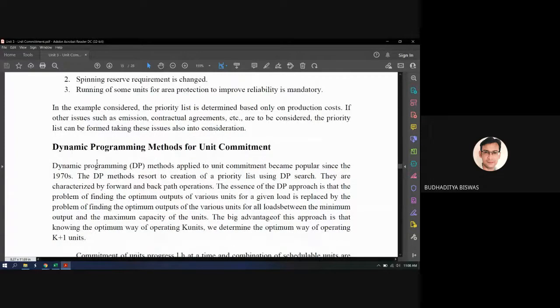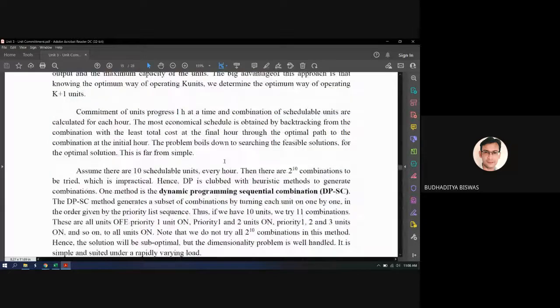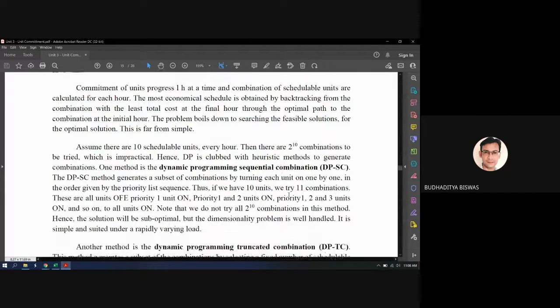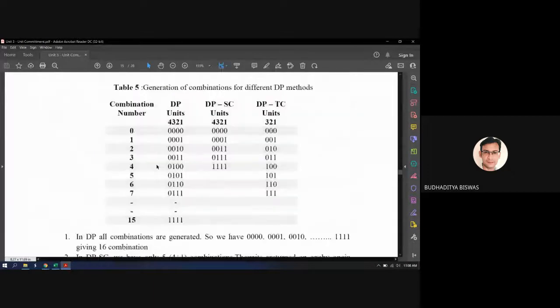Then in the next they will start with the dynamic programming method, and there are two types of dynamic programming methods. One is DPSC, dynamic programming sequential combination, and second one is DPTC, dynamic programming truncated combination. Because here you see so many equations are there for unit 1, 2 or 3. If the number of unit is 2, if the number of unit is 3 and 4, so many equations are there. So first we need to delete some of the equation which is not required at least. Then we go for the iterative method to find out this one.